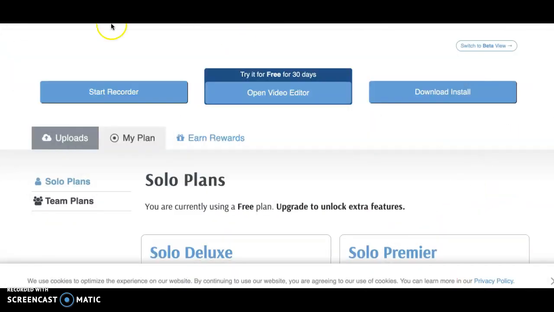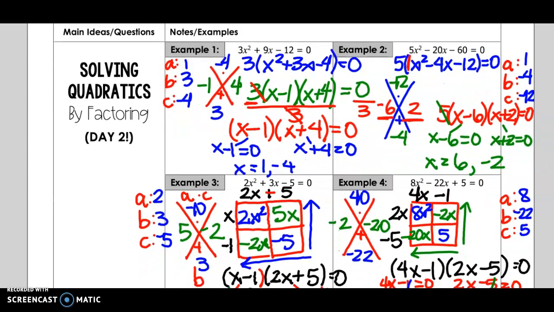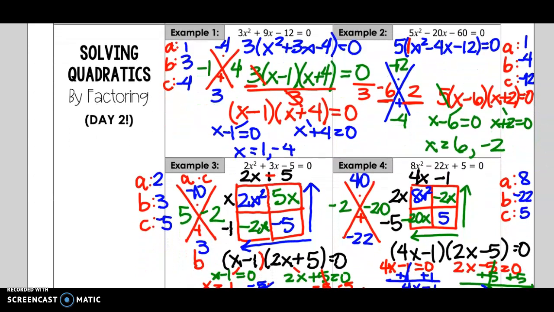Okay, now I want to switch gears and make sure that you see some other ones that are factoring with a not equal to 1. I just want to talk through one or two with you real quick. I will leave these other examples up here, but example 1: 3x squared plus 9x minus 12. Identify ABCs, but wait, first I can take out a GCF, and then we factor just like we did previously. Example 2, same sort of thing.